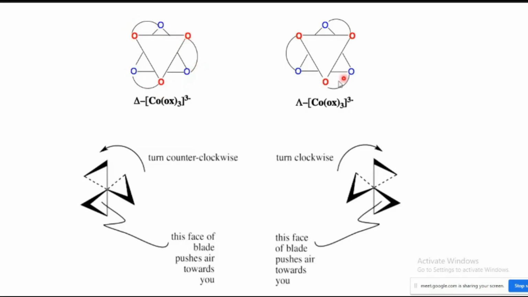Here you can see the lambda isomer. It is the opposite of that, going from front to back. Would you be able to distinguish them? In what way do we have to see this? You can see it coming from back side to front side in this direction. If it goes from back to front, it is a right-handed helix, whereas from front to back it is a left-handed helix. This will form a left-handed helix, and this will form a right-handed helix.